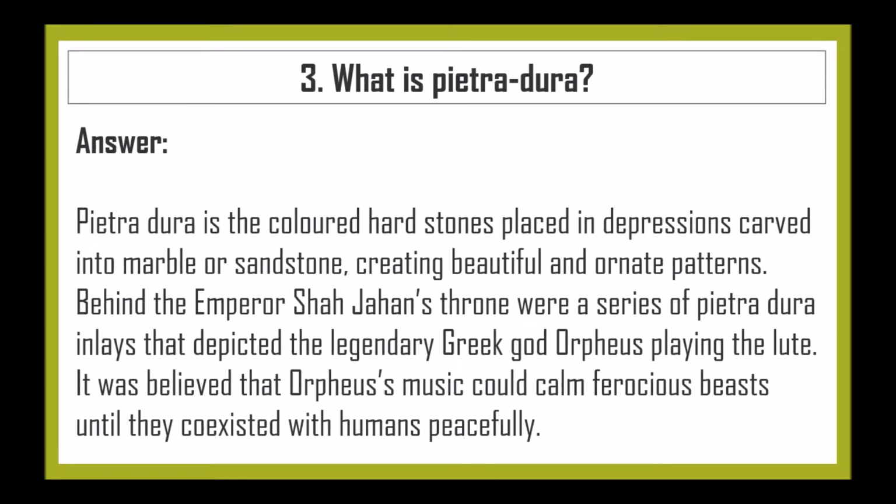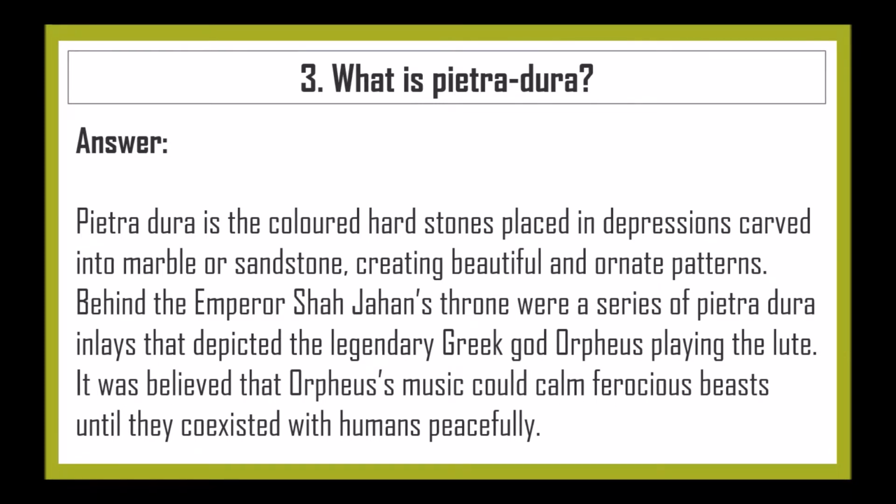What is Pietra Dura? Pietra Dura is the technique of placing colored hard stones in depressions carved into marble or sandstone, creating beautiful and ornate patterns.